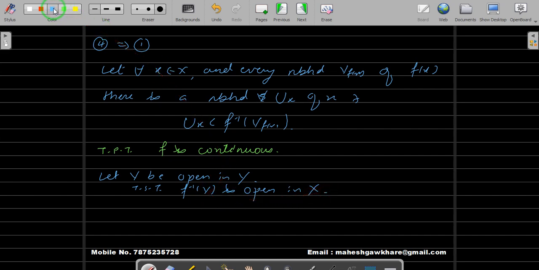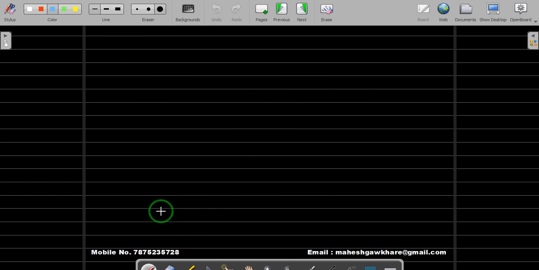So by definition, take a point in f inverse of V, get a neighborhood which is contained inside. So let us take a point x that belongs to f inverse of V. If x belongs to f inverse of V, that implies f(x) should be in V. Hence V is open, V is a neighborhood of f(x).